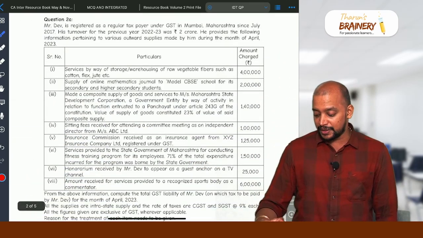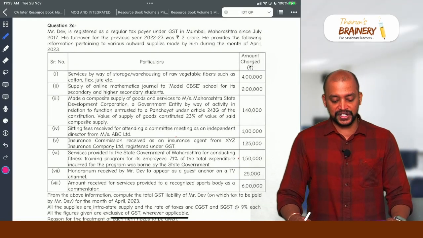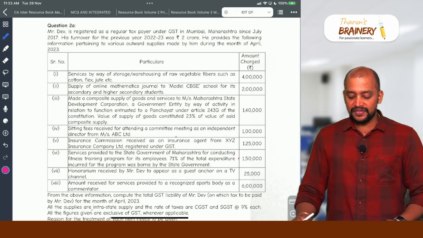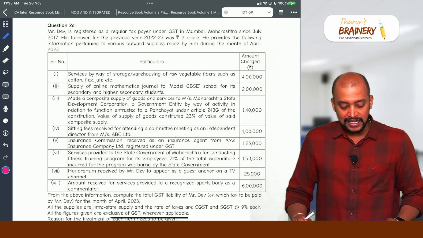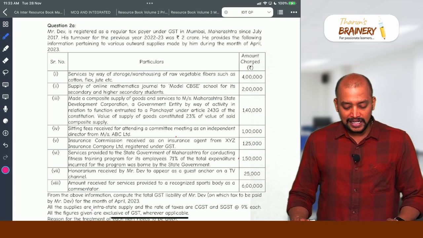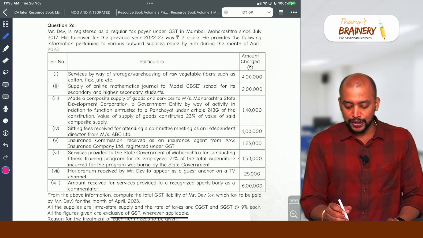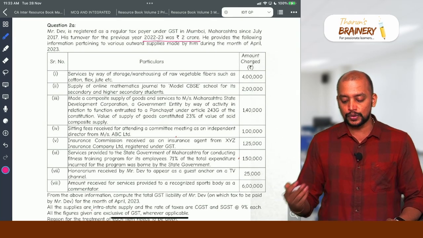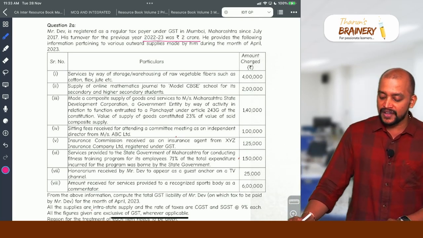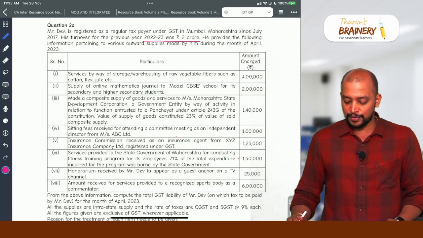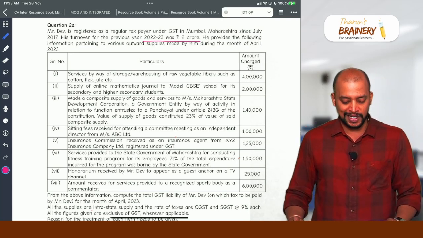And then question number 2A. Okay, let's see this question number 2A. Mr. Dev is registered as a regular taxpayer under GST in Mumbai, Maharashtra since July 2017. His turnover for the previous year 2022-23 was 2 crores. He provides the following information pertaining to various outward supplies made by him during the month of April 2023.